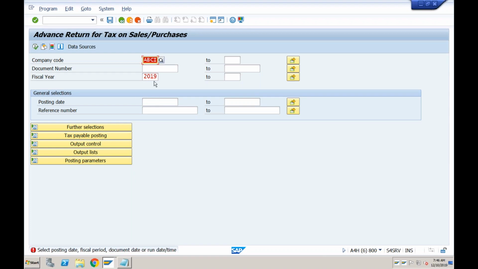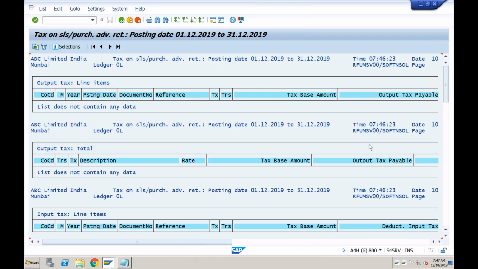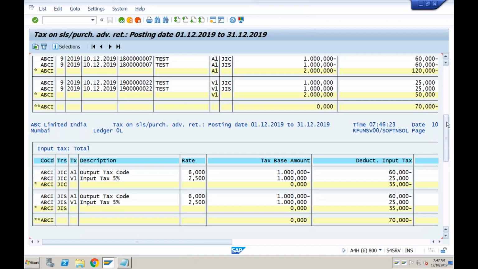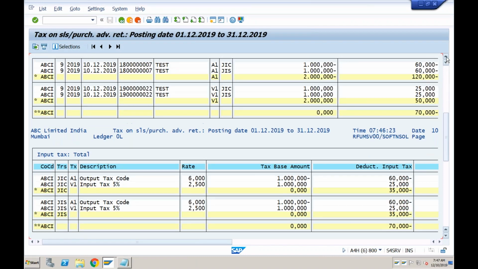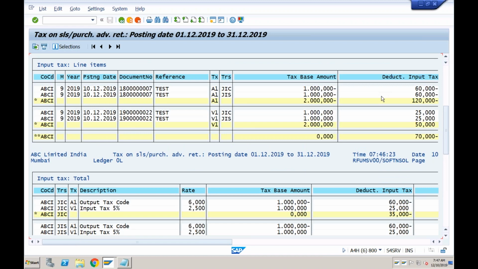Select the posting date or fiscal year, document date or run date. Okay, so let me enter this date here, which is, let's say, 01/12/2019 to 31/12/2019. I'm generating only for the 12th month. So if you just come down, you can see this is the report. So what is the total output tax here? You will be able to see the tax codes. So the total output tax is,